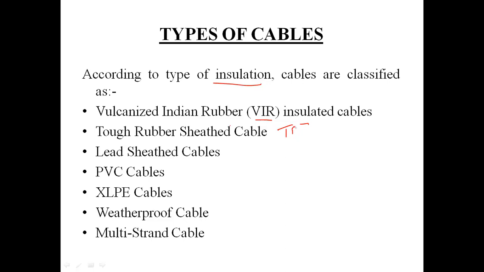Third one will be lead sheathed cables. Next we will discuss PVC, polyvinyl chloride cables. The next type will be XLPE, cross link polyethylene cables, and then we will discuss weatherproof and multi-strand cables. Okay, so let's start with the vulcanized Indian rubber insulated cables.